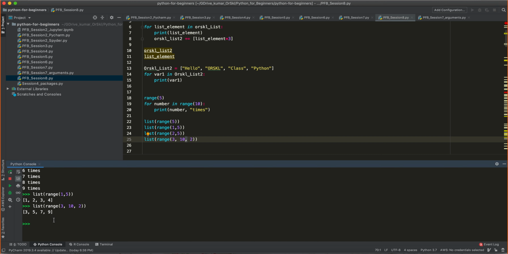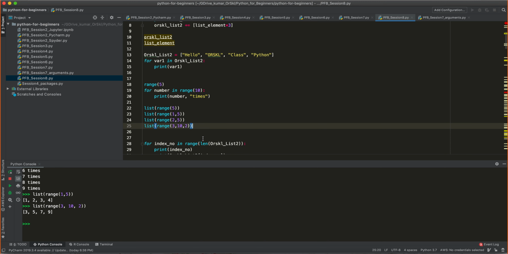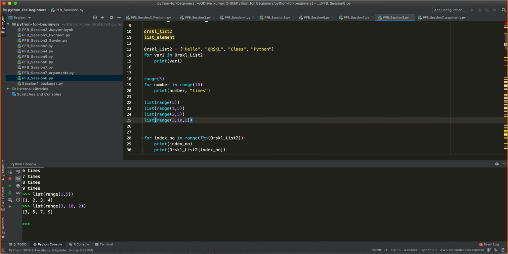All right. So range is exactly as good as, you have a group of elements in the list, and the way that we have seen the syntax is different, right? When you want to read the elements of the list, instead of 3 colon 10, you said 3 comma 10. That's the syntax that you have seen in the list, right? But because this is range, the colons are just replaced by comma. So range, why am I saying this? It is very important, and it is widely seen in any Python program.